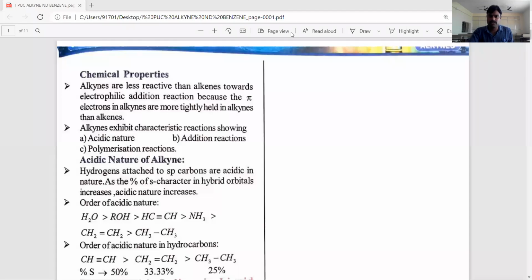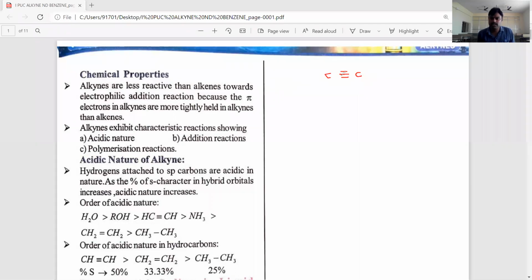Okay, dear students, from the alkynes chapter we are discussing the chemical properties of alkynes. Listen carefully. So, alkynes chemical properties. Alkynes means carbon and carbon having a triple bond. This carbon and carbon triple bond is present.